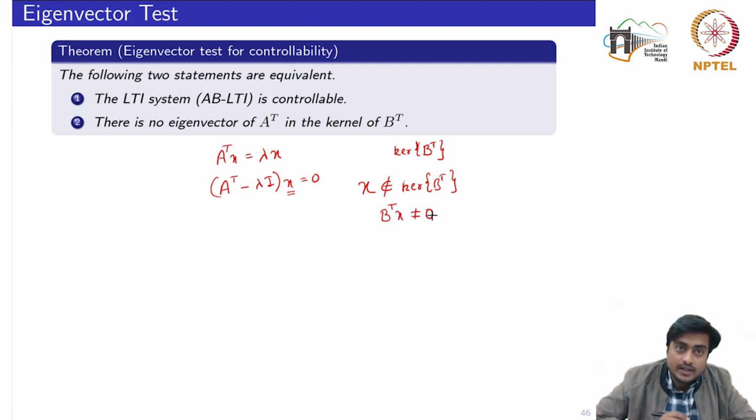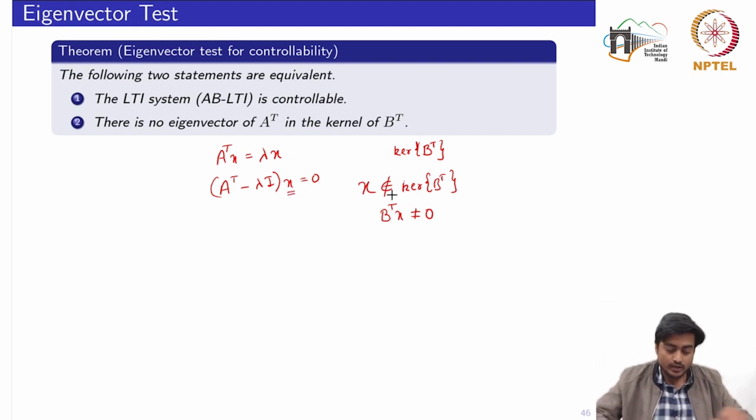Because if this eigenvector X belongs to the kernel of B transpose, then we would have B transpose X equal to 0, right? So what we need to show here is that there is an eigenvector X which satisfies this equation but does not satisfy this equation. This is what we want to show here.